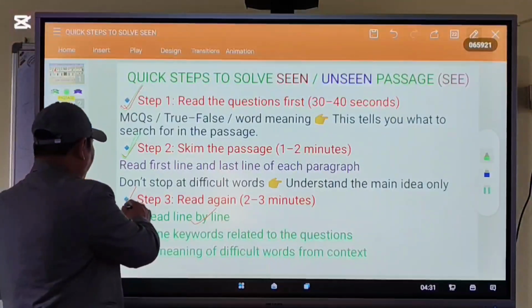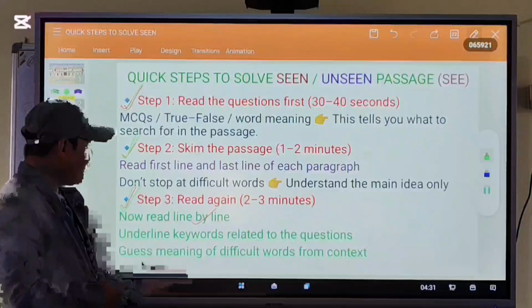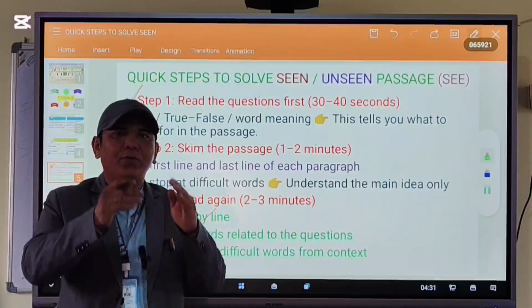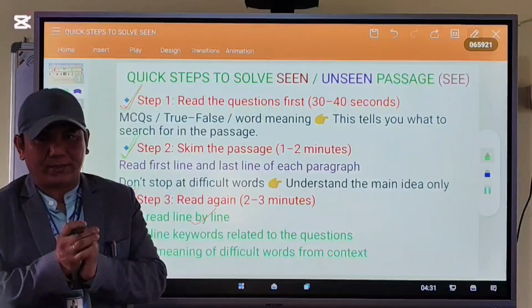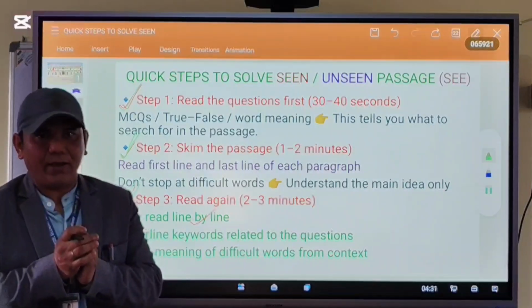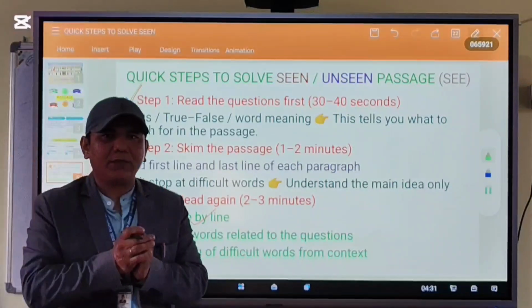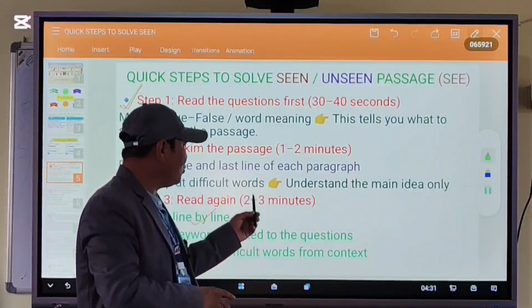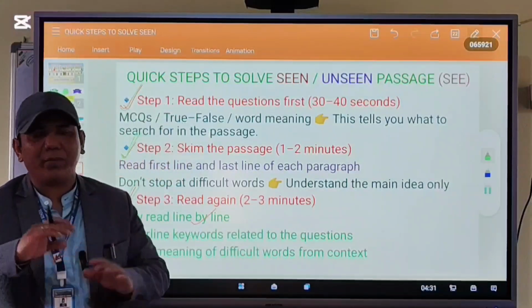Now the step number 3. Read again. It means what? You read the whole passage. Okay? You just finish reading your whole passage within 2 or 3 minutes.